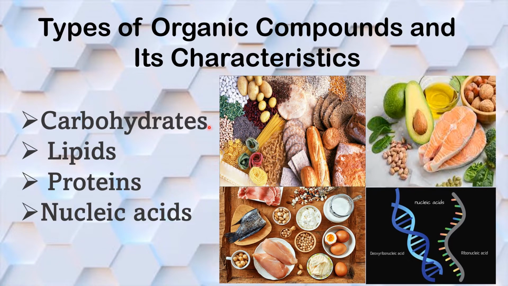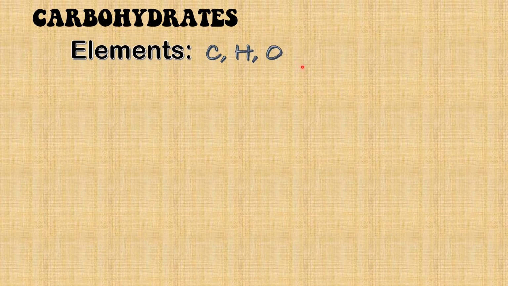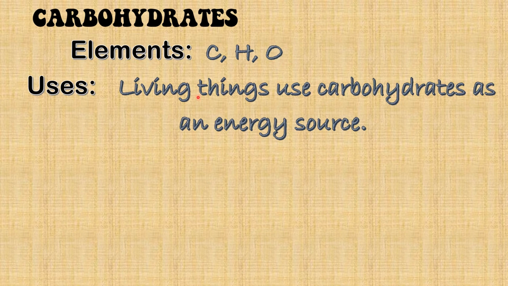It is important to know its characteristics in different food sources. For carbohydrates, we have breads, potatoes, and wheat. For lipids, we have different oils. For proteins, we have our meats. And for nucleic acids, we have our DNA and RNA. Let's start with the carbohydrates. The elements present for carbohydrates are carbon, hydrogen, and oxygen. The uses of carbohydrates is for energy source.